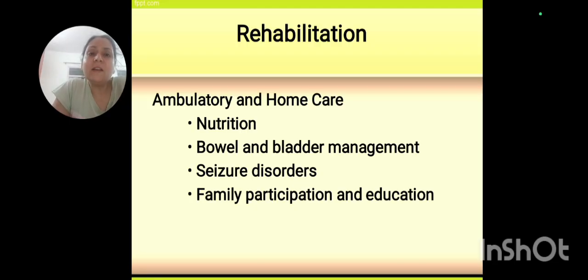And of course, what is important is maintenance of ABC, that is airway, breathing, and cardiac output, and of course maintenance of intracranial pressure needs to be done, which can be done if the cerebral perfusion pressure is maintained and BP can be maintained, so we can maintain the intracerebral pressure also.